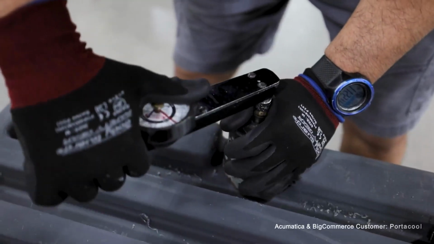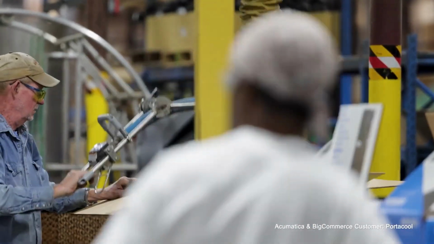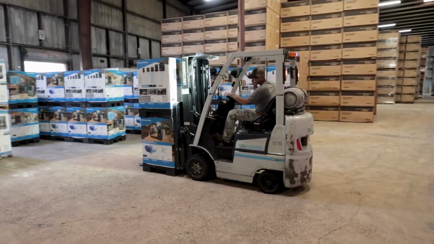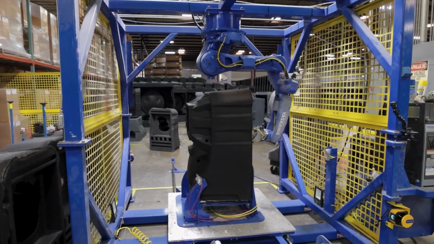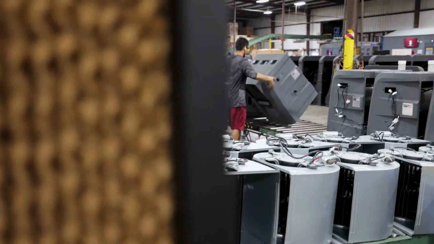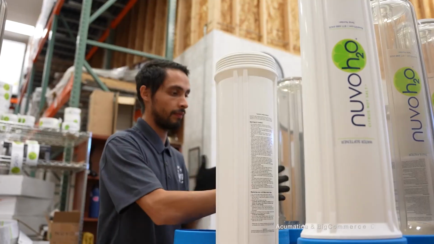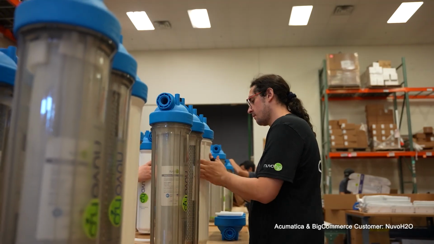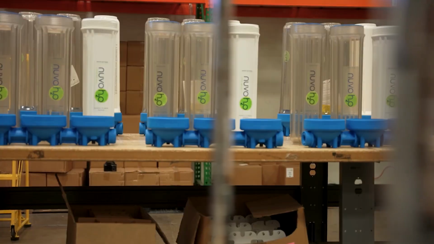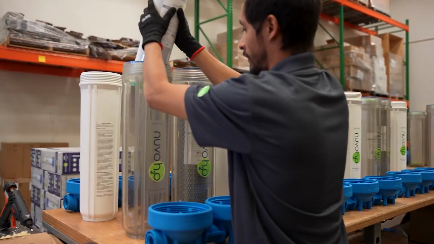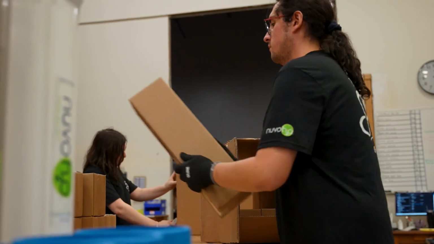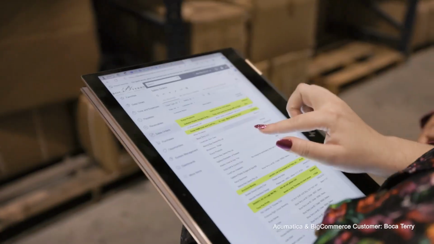The native BigCommerce connector is a popular choice for manufacturers who sell B2B or direct-to-consumer. Fulfill orders from stock or make-to-order with an end-to-end manufacturing suite. Distributors and retail merchants thrive with BigCommerce and Acumatica for faster order cycles and streamlined pick, pack, and ship processes, thanks to the embedded WMS application.